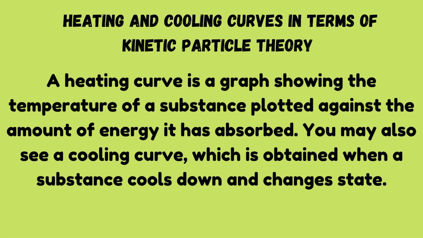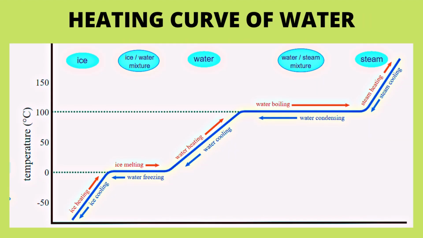A heating curve is a graph showing the temperature of a substance plotted against the amount of energy it has absorbed. You may also see a cooling curve, which is obtained when a substance cools down and changes state. This shows the heating curve of water. In this, as you can see, ice, when it gets heated up, it changes to water, and then after heating again it changes to steam.